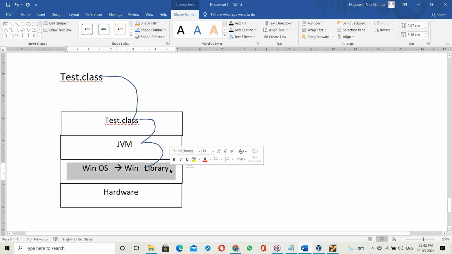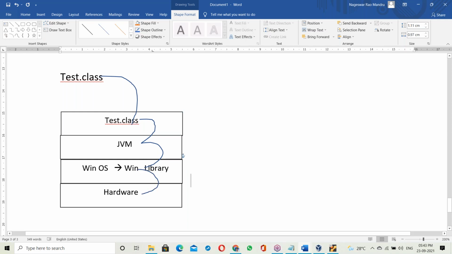This linking happens at runtime, so it's dynamic linking. Not only Java, even Python uses dynamic linking. So it depends on the OS. You link to the Windows OS library and execution generates output. Once linked with the OS library, it communicates with the hardware, generating output. That's it.